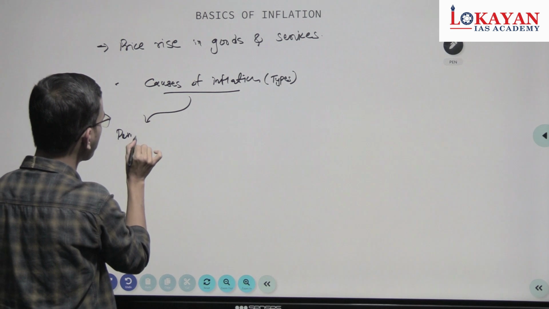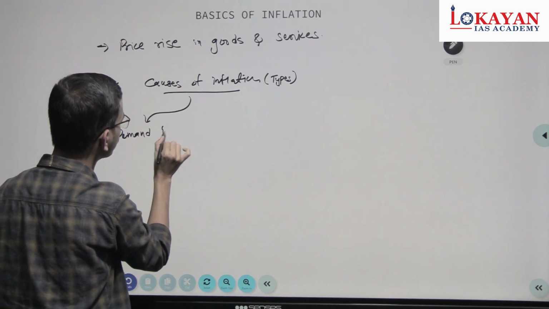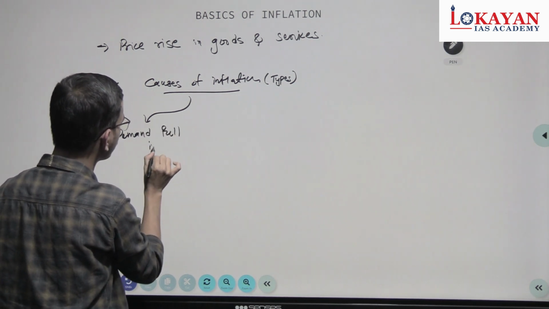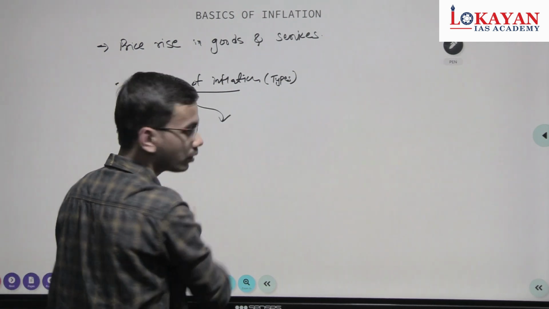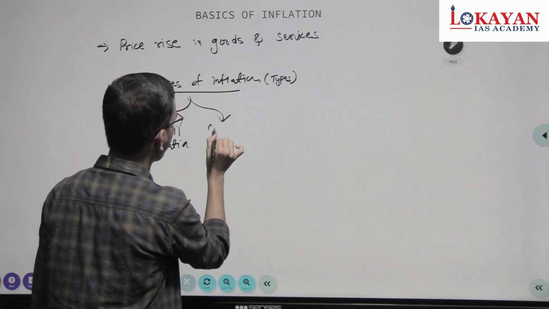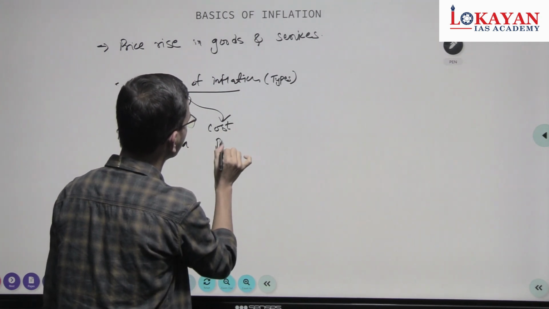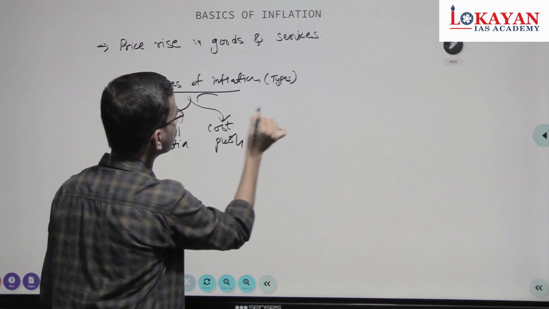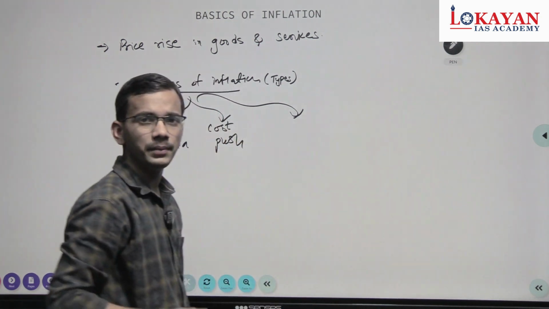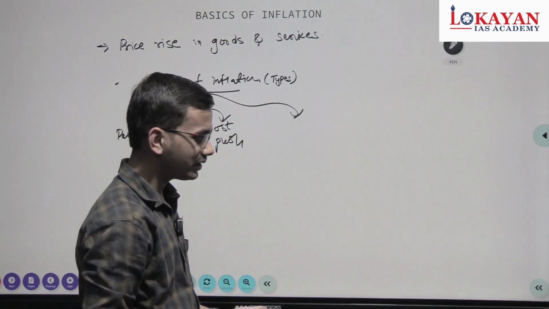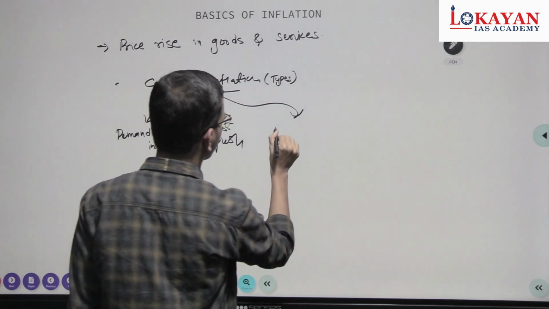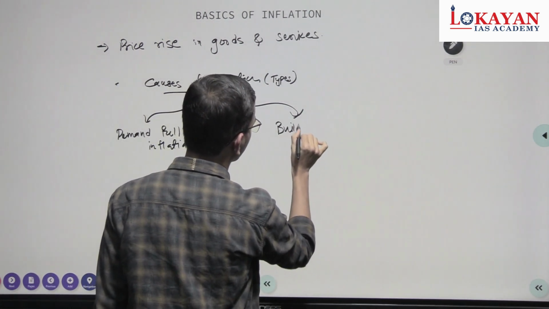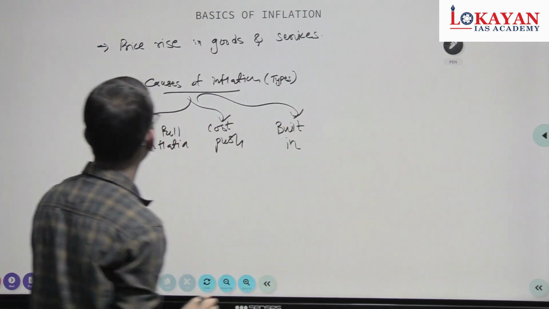Demand pull, cost push, and third one is built in. It is inflation due to some structural bottlenecks. These are types and causes.